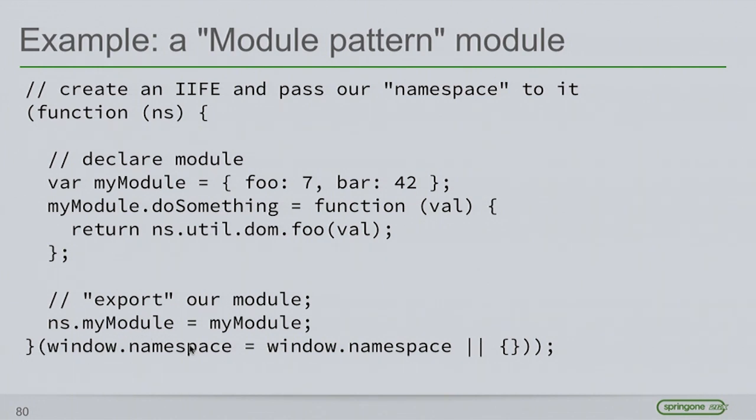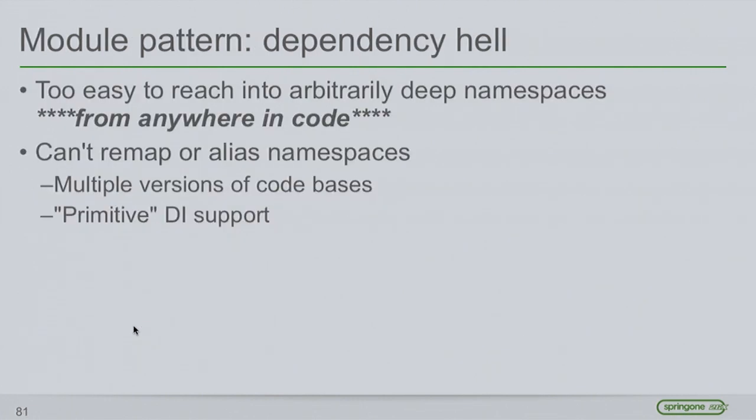So we just declare an IIFE and pass into the IIFE some global object, something hanging off of the global. I'm just creating it here if it didn't exist already, and pass it into our function. And then we can decorate this namespace with whatever we see fit. Here I'm creating this thing called my module, and I'm decorating this namespace by adding a property to it called my module.